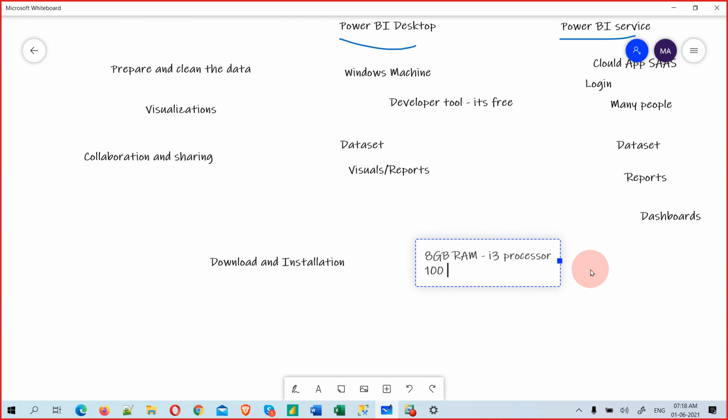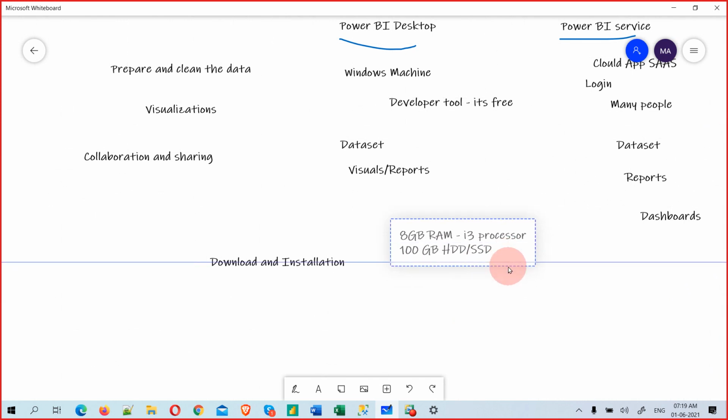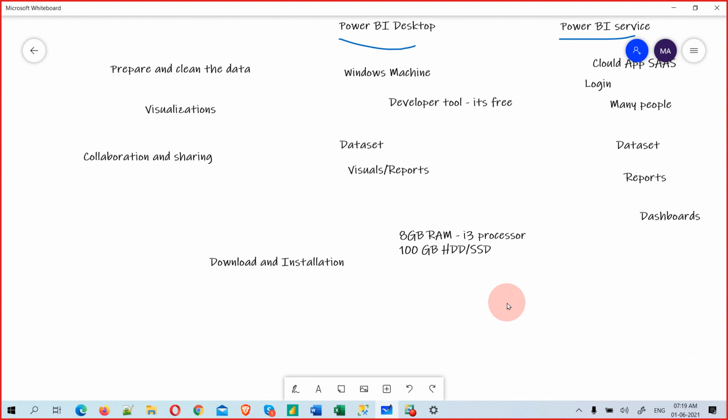Storage of 100 GB is actually cheap. Every basic laptop will have 100 GB, but mine is a 500 GB HDD, and it could be HDD or SSD. What is HDD? Hard disk drive. It will sound like a fan. But SSD is like a pen drive, or like the memory card we put in a mobile. That is called SSD, solid state disk. This is the best and latest one, and HDD is the older technology. I think that is more than enough to understand the system configurations. But now, how to download?